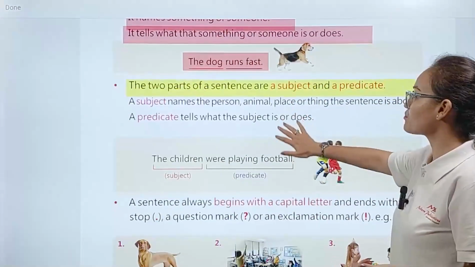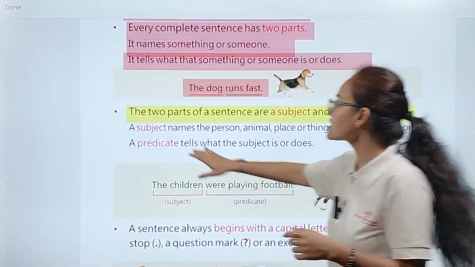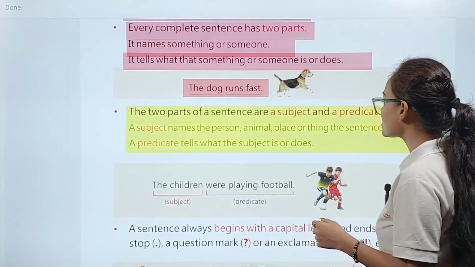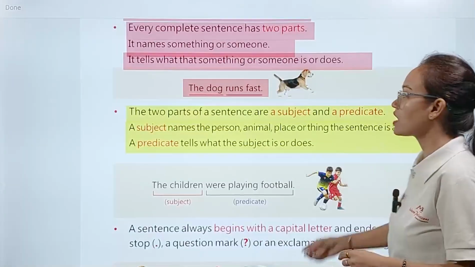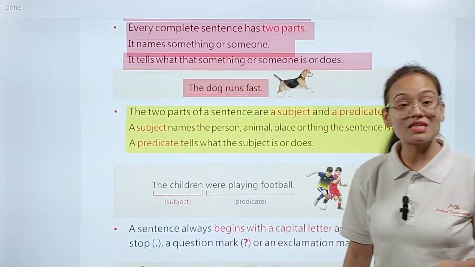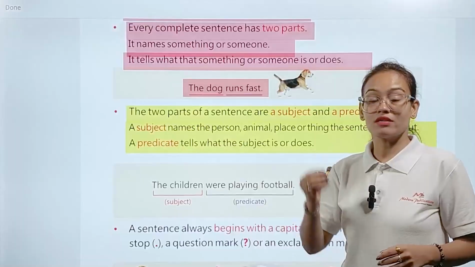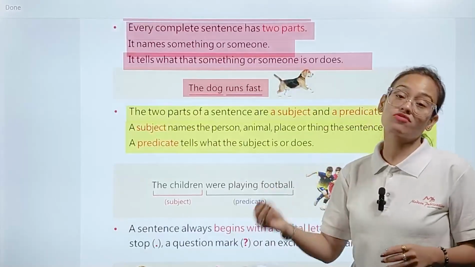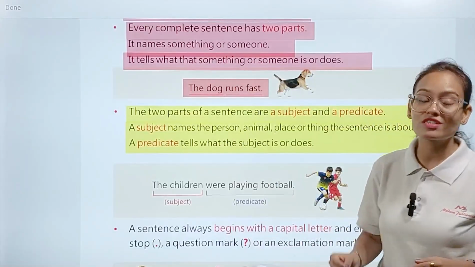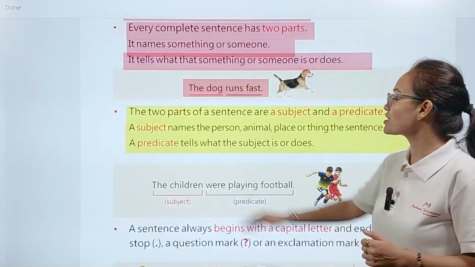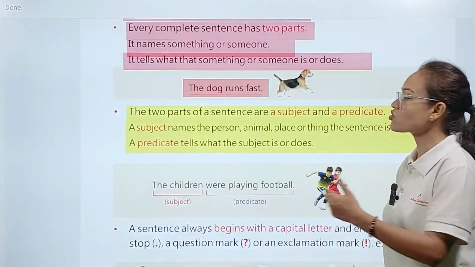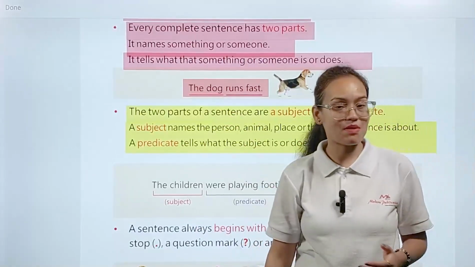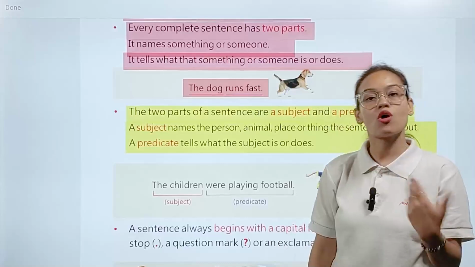Here you can see the proper definition: a subject names the persons, animals, places or things the sentence is about. Subject means the name of the person, animal, thing or place which is present in our sentence. Now, what is the meaning of predicate? A predicate tells what the subject is or does.